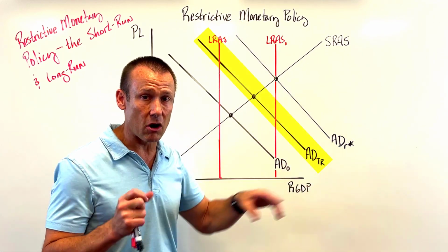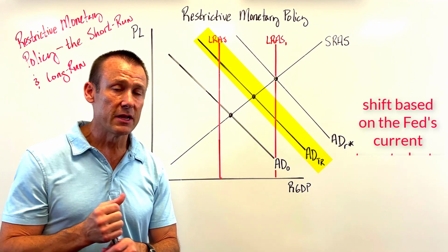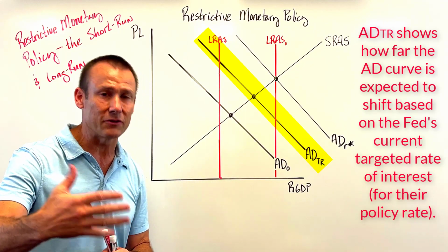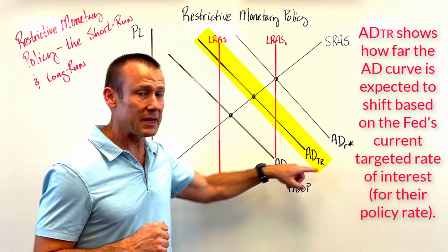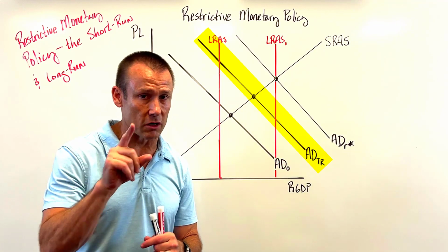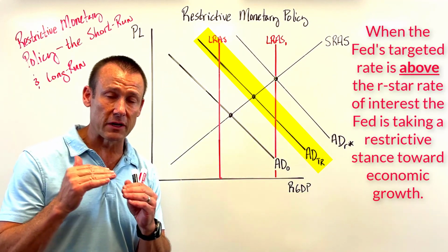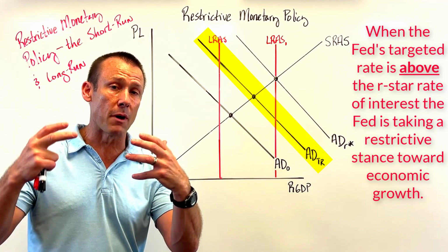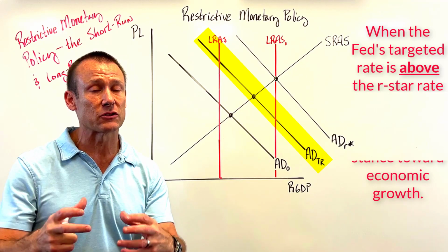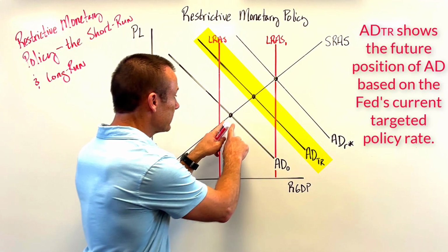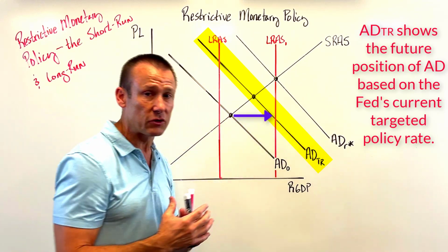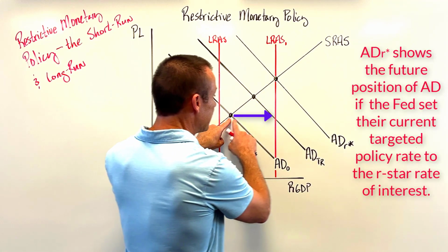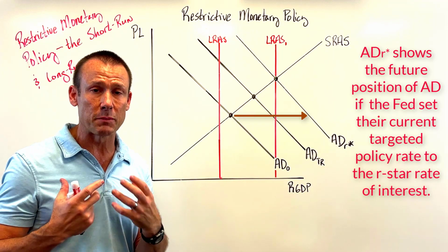Then I've got ADTR. TR is the target rate. It's what the Fed is currently targeting for the federal funds rate, which is the policy rate they use to change interest rates in the economy. Here I've got a targeted rate that is above R star. So important to understand as you look at this: this is a targeted rate above R star, so they are being restrictive. They're restricting growth. They're trying to get interest rates above what they'd be at their neutral rate, and that's going to restrict growth. You can see we're still going to get some growth, AD is still shifting to the right, but they're restraining it. If we went with R star, the neutral rate of interest, AD would increase by more. Total spending would increase by more.